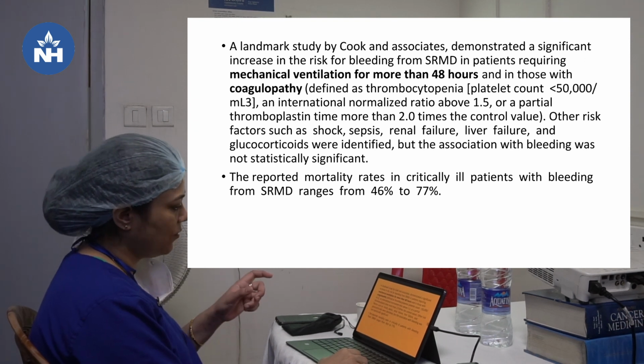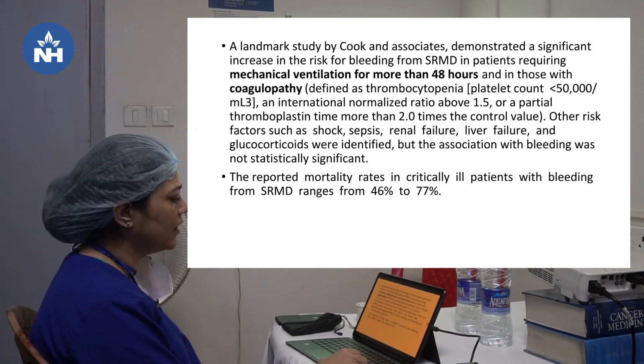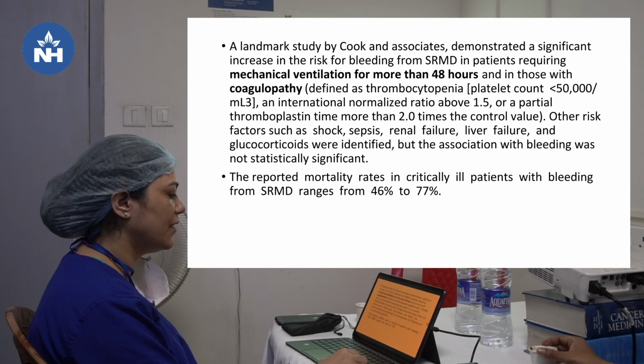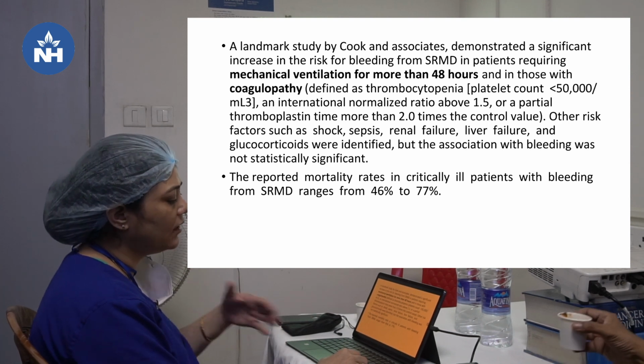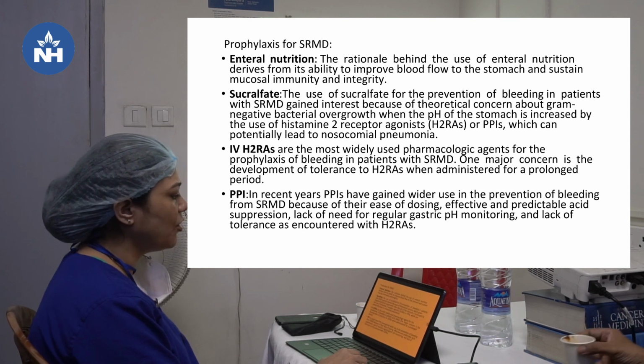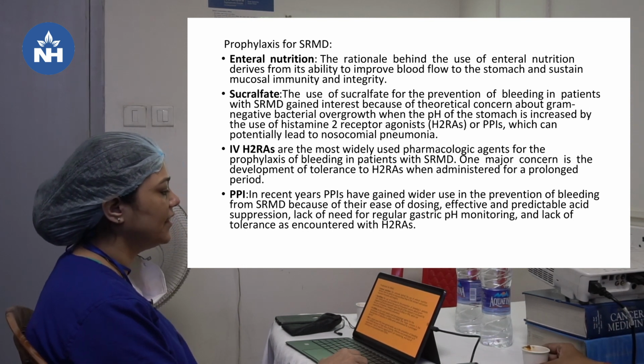So mechanical ventilation for more than 48 hours and coagulopathy, these are the main risk factors. Reported mortality rates in critically ill patients with bleeding from SRMD range from 46 to 77%, although it's attributable to other causes also, but still it's significant. So what's the prophylaxis for stress-related mucosal disease in the ICU?